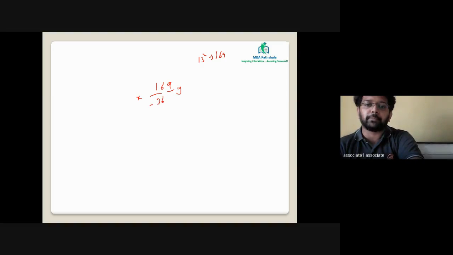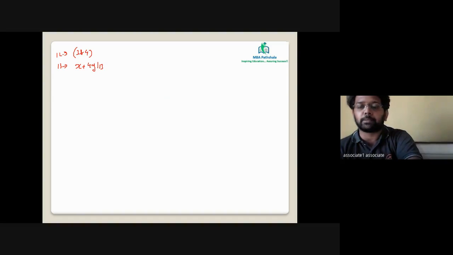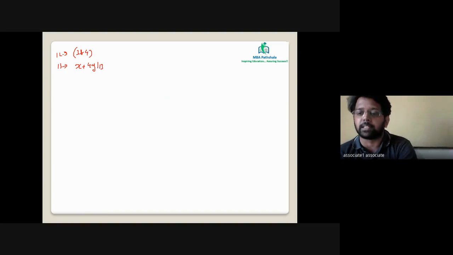4 times 9, the value will become 36. And 36 plus 16 will make the value 52. Is 52 divisible by 13? Yes, so the whole value will be divisible by 13. Is this clear? So the rule says x plus 4y should be divisible by 13. Is this clear to all of you?